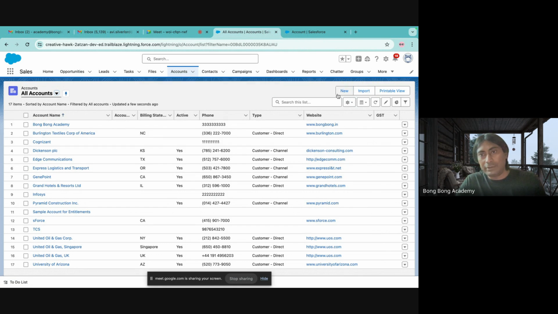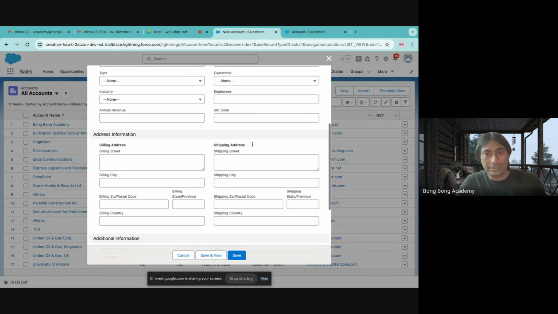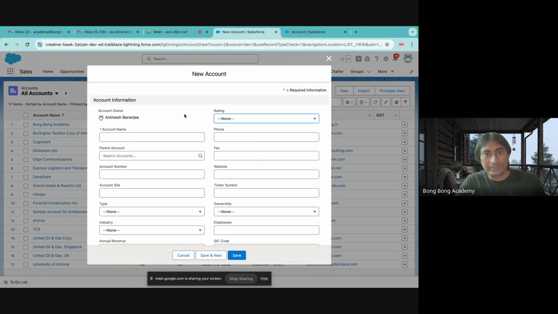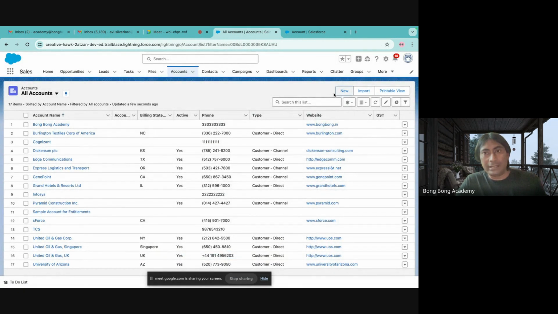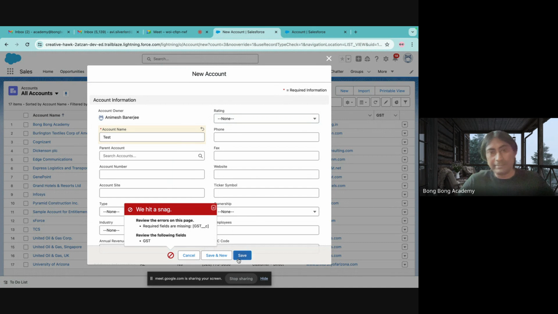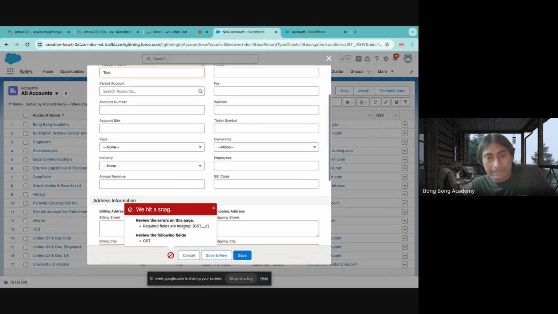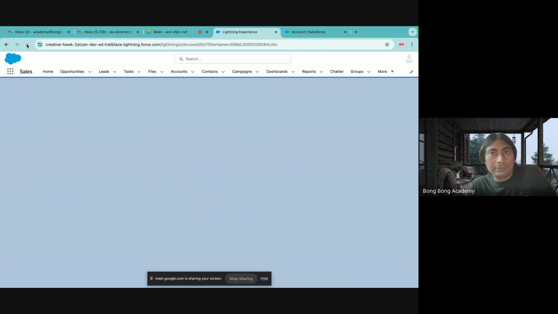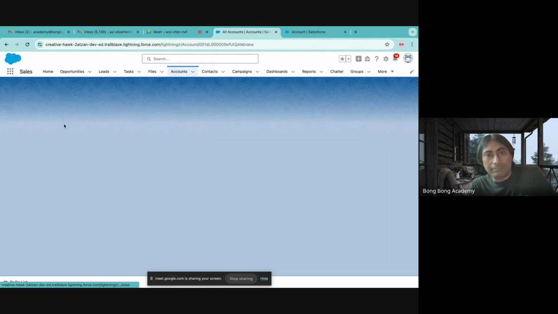Okay. So now if I enter a new record, still it is not showing up. It will take a while for it to reflect. Another thing to mention is that it will throw an error if I test it, because the GST field is mandatory. You see, it is showing that required fields are missing: GST underscore underscore C. So you cannot now create any new record in the system because that has been made mandatory. So you have to fill in that data. Okay, but we are not seeing that field till now. It will take some time to show up. Okay, but it will come.